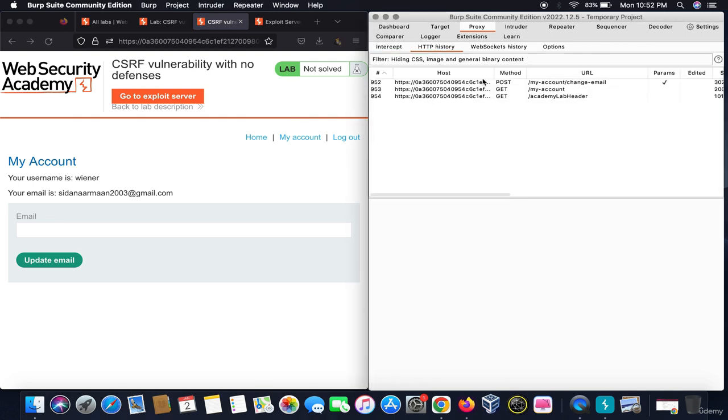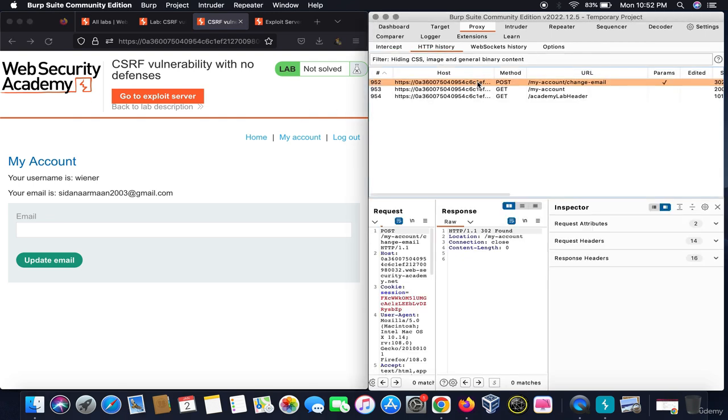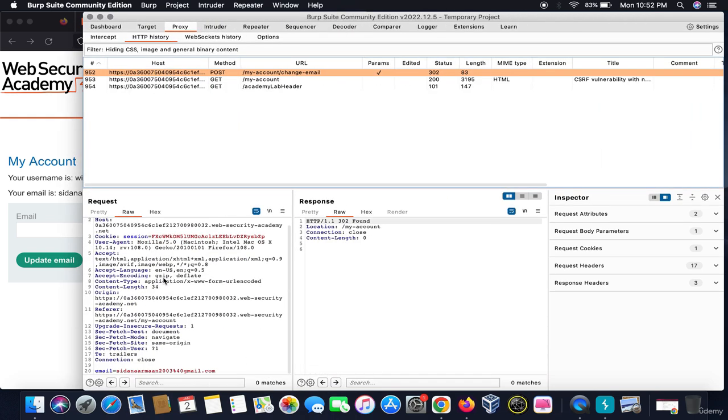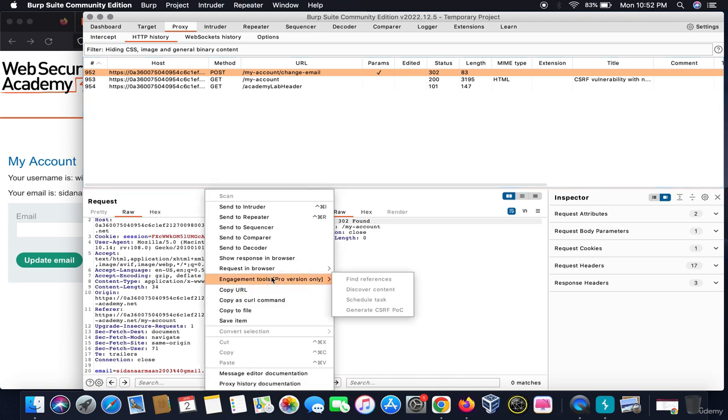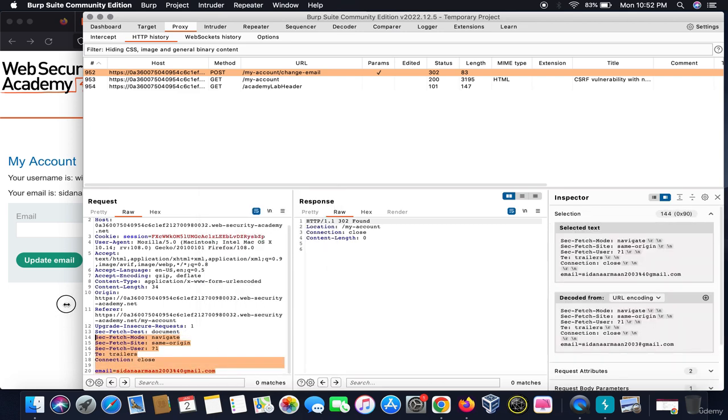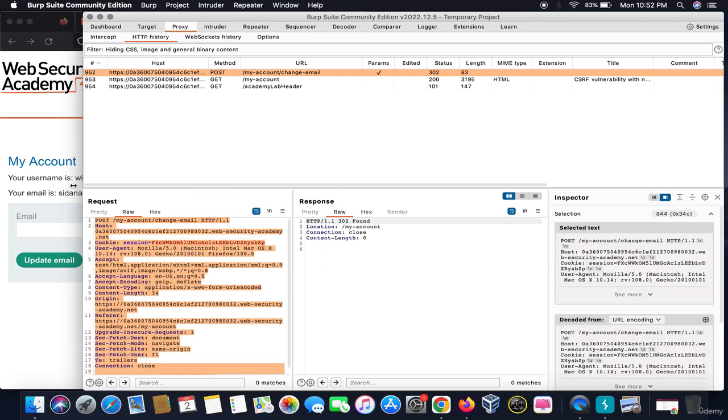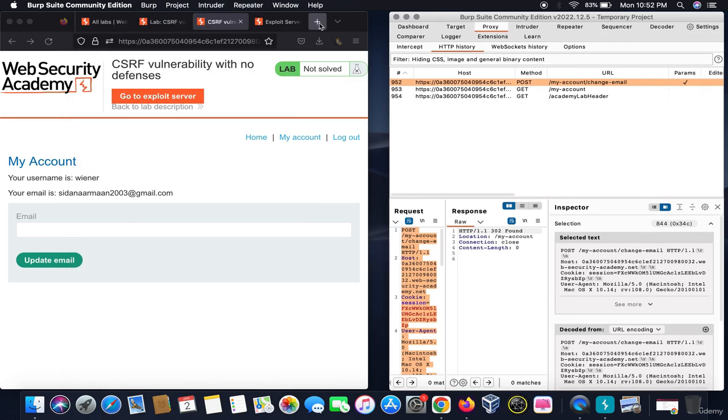And this is the list of HTTP history it followed for the email to be changed. This is a POST request. If you are using Professional Burp Suite, you can right click on it, go to engagement tools, and generate the CSRF PoC. If you are using the Community one, you can simply copy this request and go to the browser.